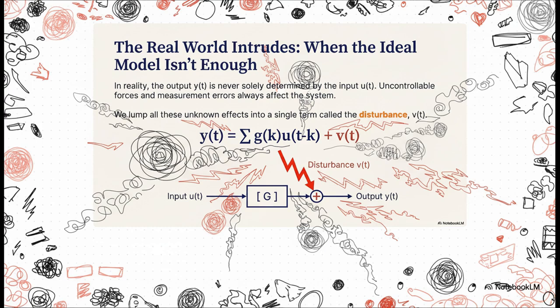And this is the big moment. You see that new letter that just popped into our equation? That V of t? That's the real world crashing the party. It represents all the unpredictable, uncontrollable forces that corrupt our measurement. We lump all of that mess together and call it a disturbance. And just like that, our model isn't so perfect anymore.